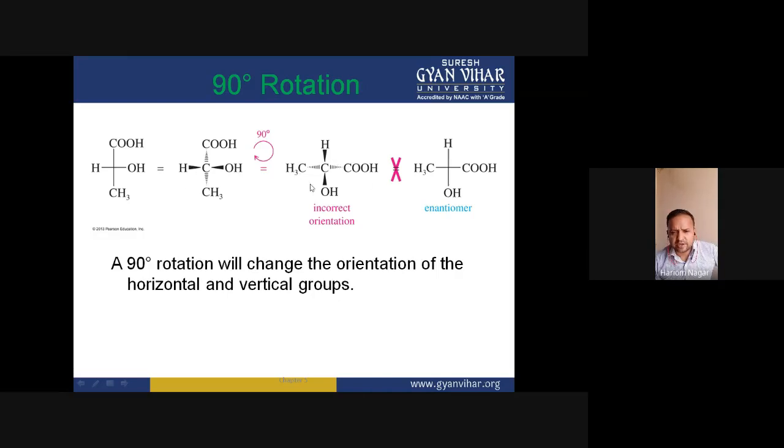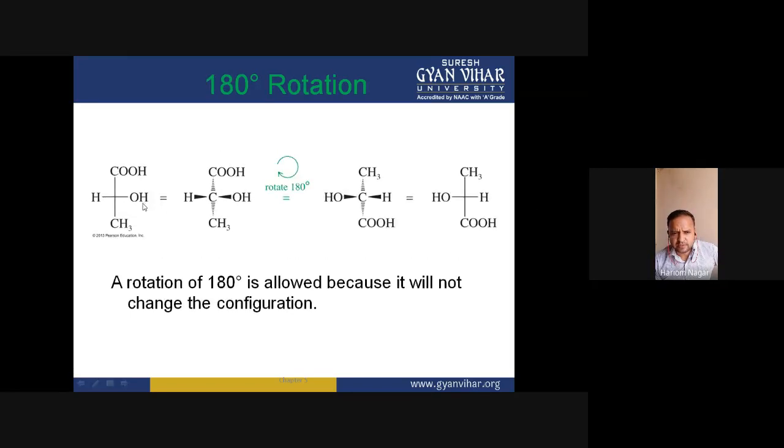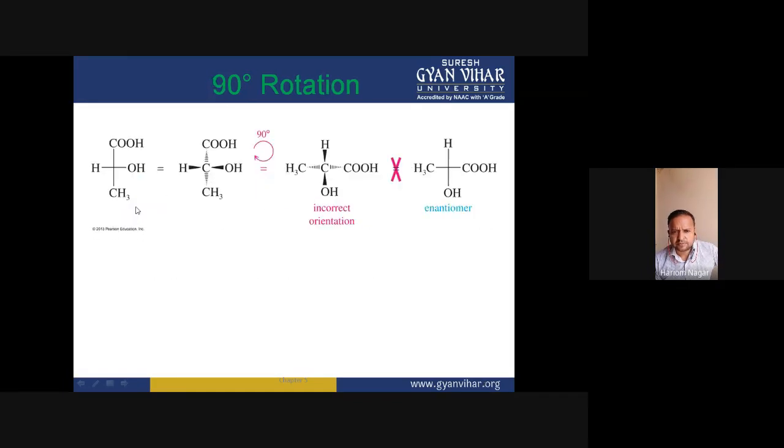So this molecule is generated. The configuration of this compound is R, which we assigned in the previous slide.